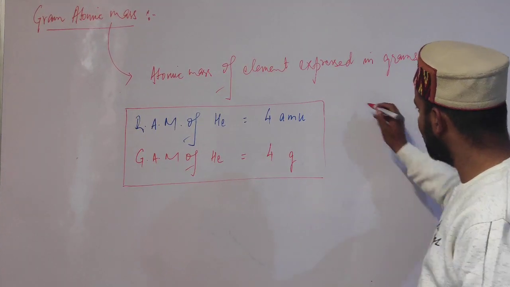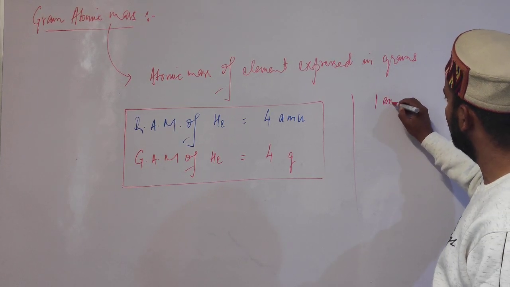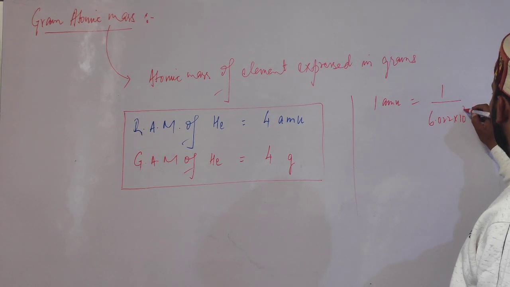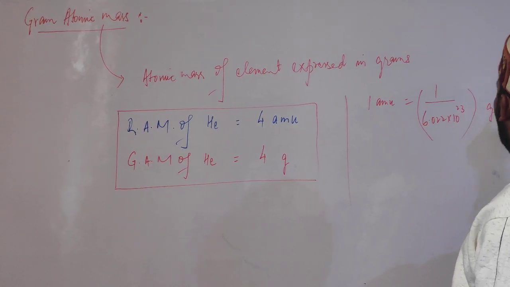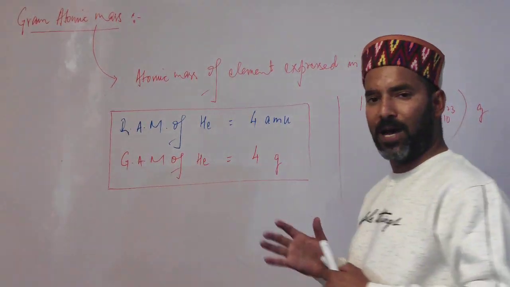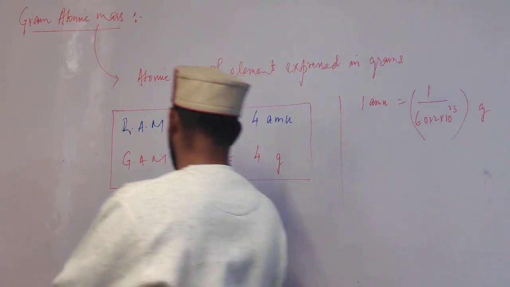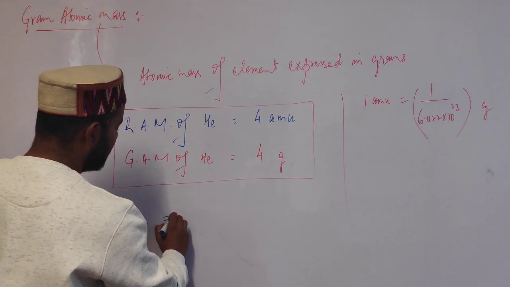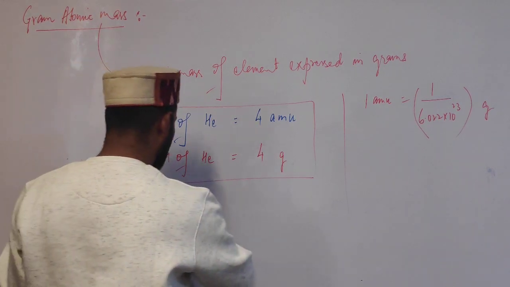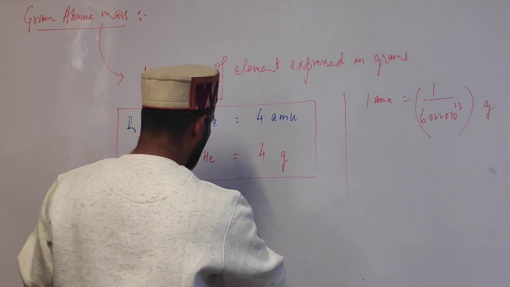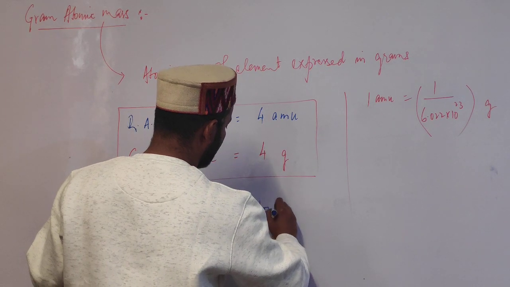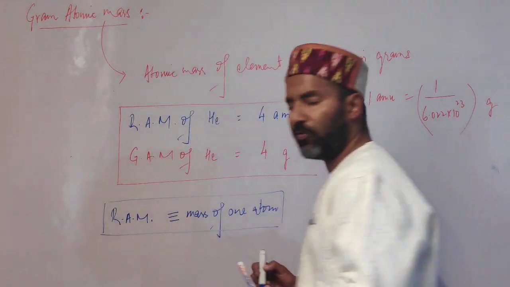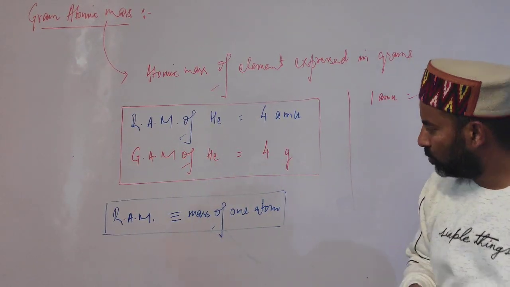In fact, you must note that 1 AMU is how much in grams? It is the reciprocal of 6.022 into 10 raised to power 23 grams. So it is not the mass of one atom in grams. Students, it is very important to note that the relative atomic mass of an element corresponds to the mass of one atom relative to 1/12 mass of an atom of carbon 12 isotope.